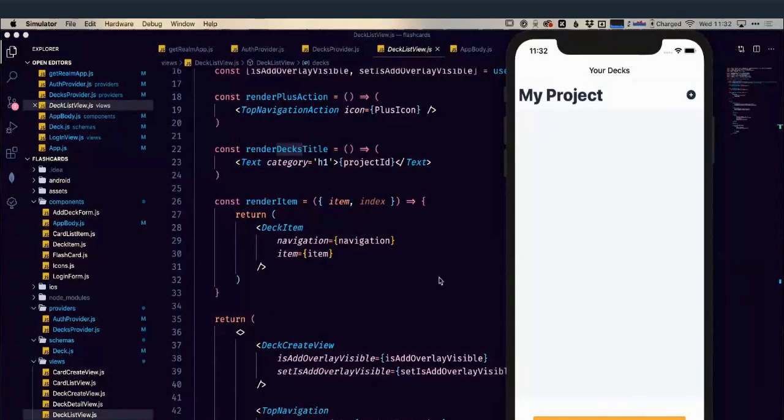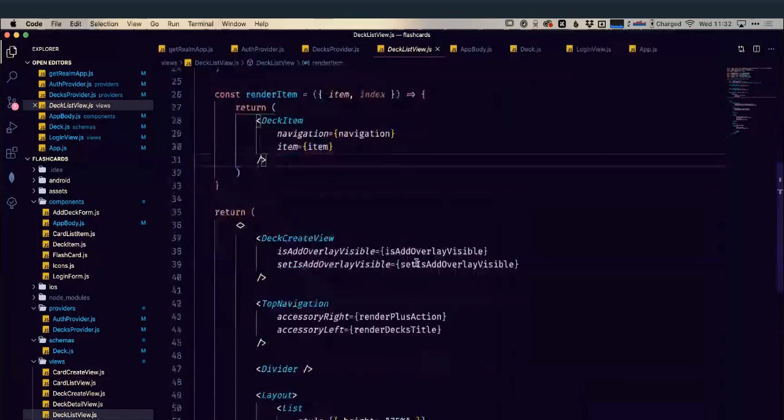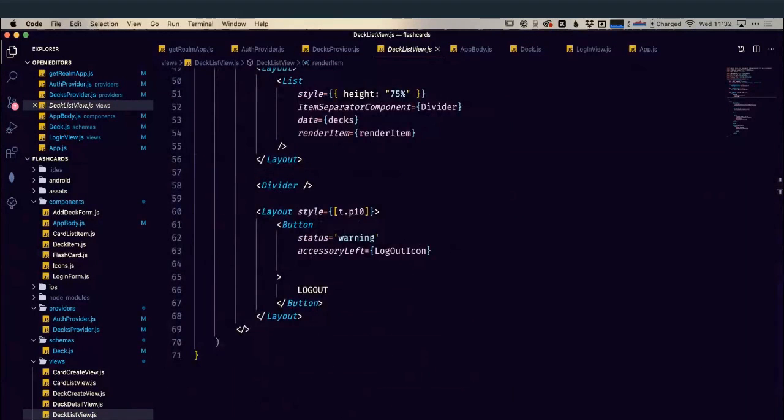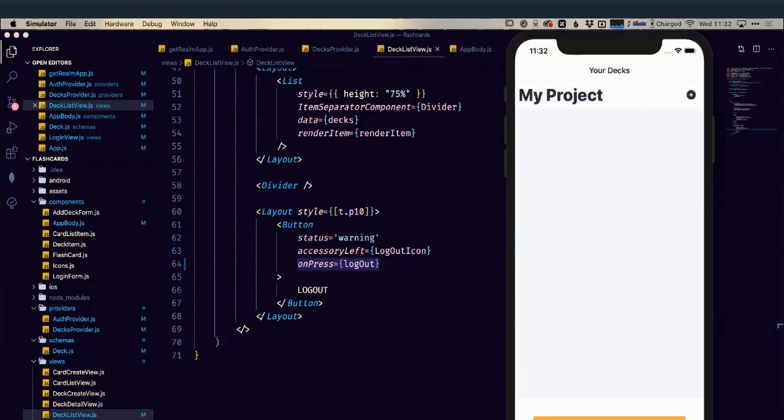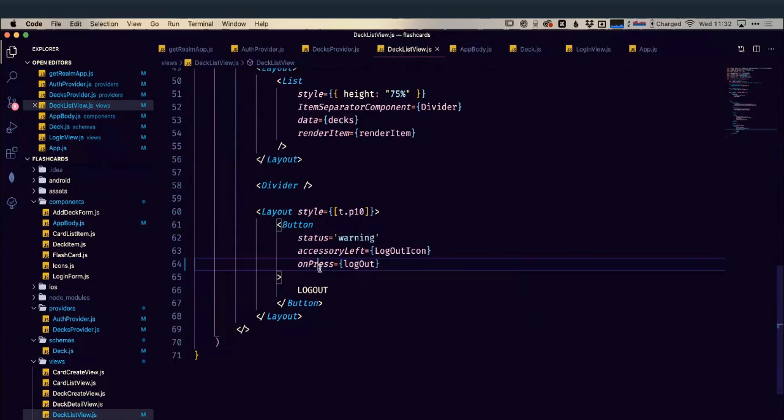So first of all, let's wire up our logout button. If we go down to the bottom of this here, we have our logout, and we see we have the button, but it doesn't actually do anything yet. So let's define our onPress, and we just call our logout function. That's it. Nothing else required. If I go back and try this out, boom, logged out. So that was all we required to do our logout.